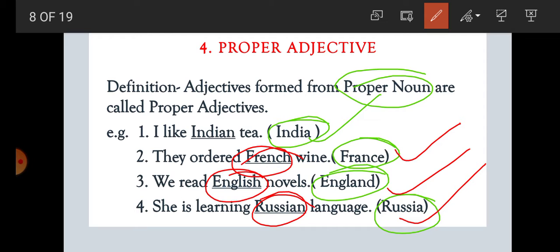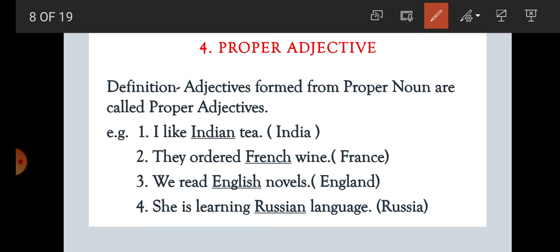Russia. So it is clear here, students, that adjectives formed from proper nouns are called proper adjectives. In the first sentence, Indian is a proper adjective. Second, French is a proper adjective. English is a proper adjective. And fourth sentence, Russian is a proper adjective. And it is used before a noun.